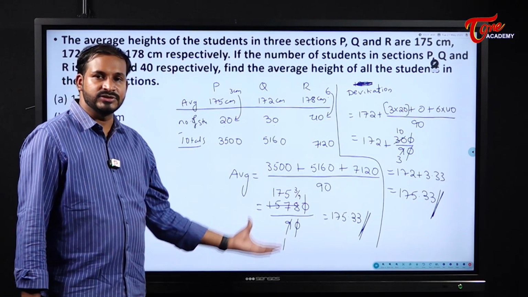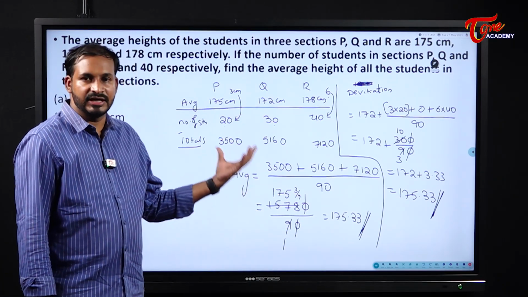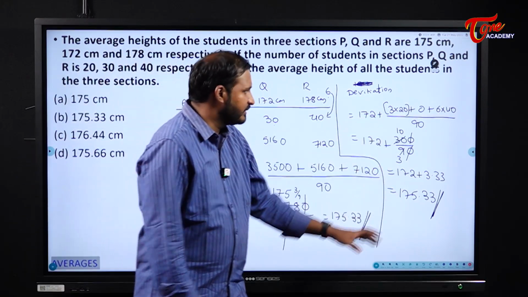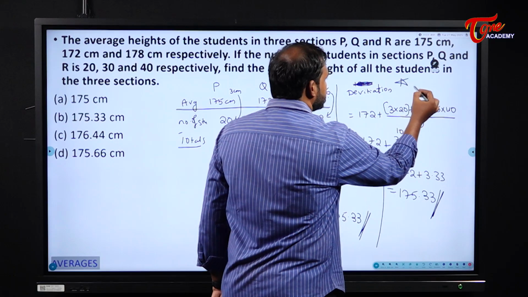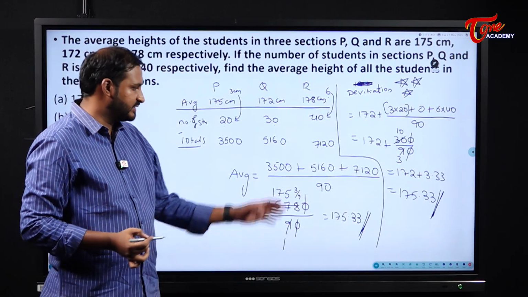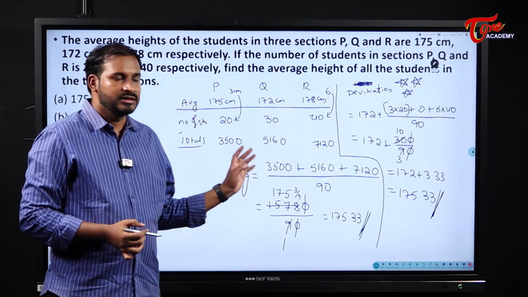See here, students, this is the basic method. This is the standard procedure to find the average of any group of people or any set of people. But this is the shortcut method. What our suggestion is, you should follow this method. You should follow this deviation method. This one is just for understanding the concept.